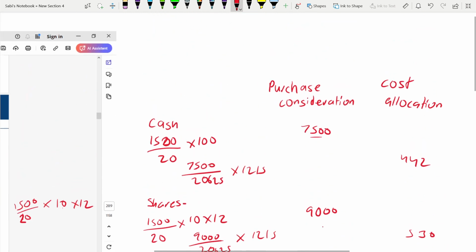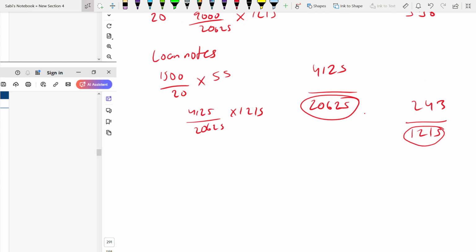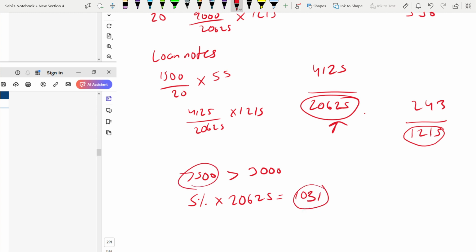Now if you see the cash consideration, it is 7,500, right? You have to see whether it's small or big. To know that, you have to know the rules. 7,500 is greater than 3,000. One rule is satisfied. What about the 5% rule? It has to exceed 5% of this value. So 5% of the total is 1031. So definitely this one exists, this one also. So therefore, the cash consideration is not small. Because it is not small, it would be part disposal, according to the rules we have studied before.